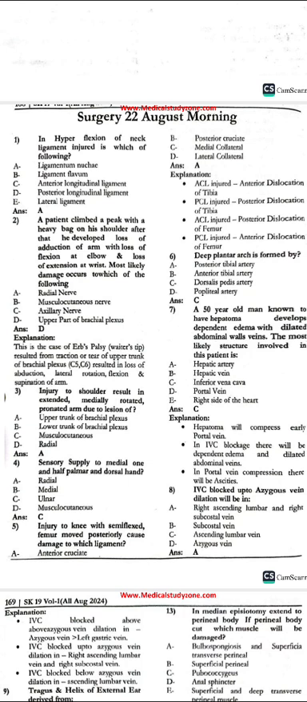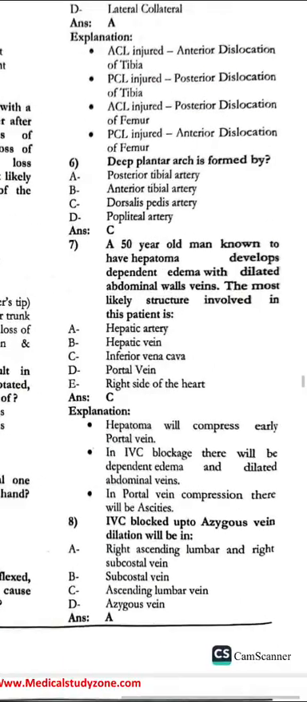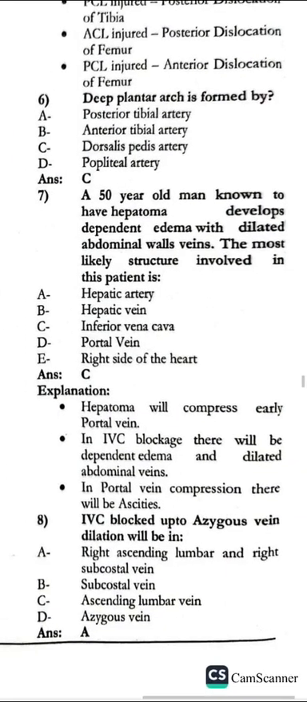The sensory supply to the medial 1.5 fingers of the palmar and dorsal hand is another injury. In the knee with the semiflexed femur moving posteriorly, which ligament is damaged? That is the anterior cruciate ligament. The deep palmar arch is formed by the dorsalis pedis artery. A 50-year-old man known to have hepatoma develops dependent edema with dilated abdominal wall veins. The most likely structure involved would be the inferior vena cava.